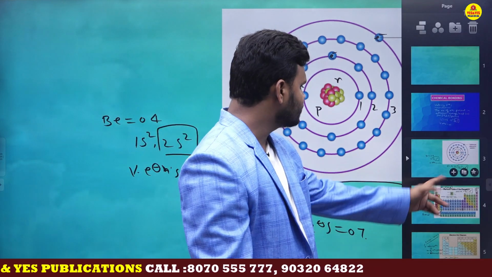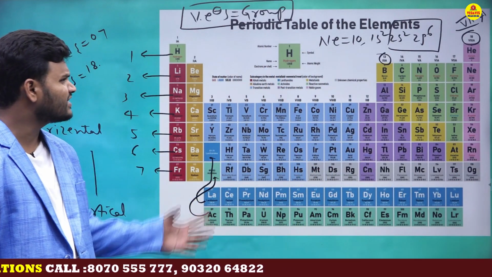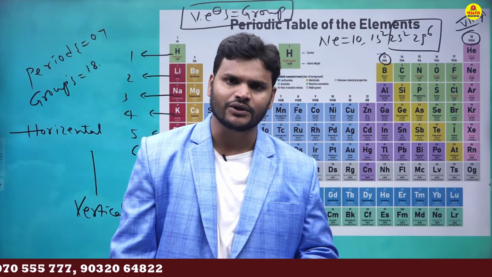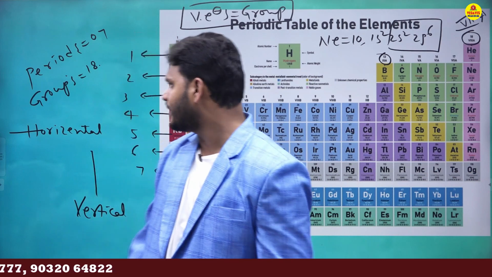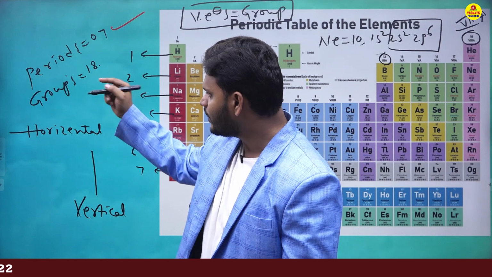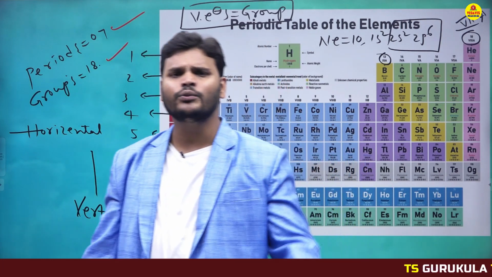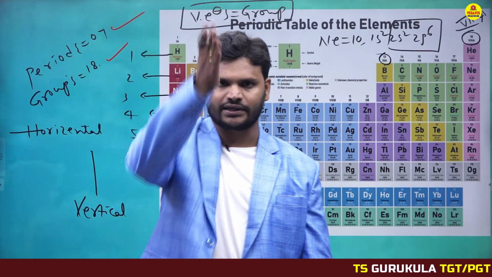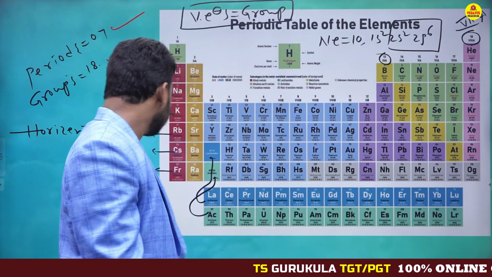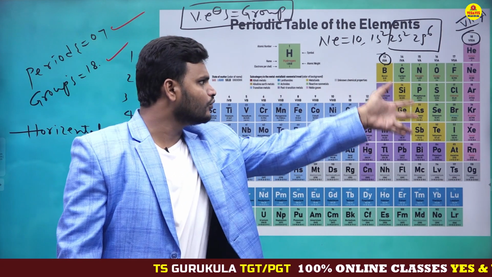Next, let's have a small look at the periodic table. This is the periodic table. Here you need to understand one important point. How many periods does the total periodic table contain? The periodic table contains 7 periods, and how many groups? 18 groups. Generally, a group is represented by a vertical column like this, and a period is represented by a horizontal line like this. Just look at the board. These are periods and these are groups.